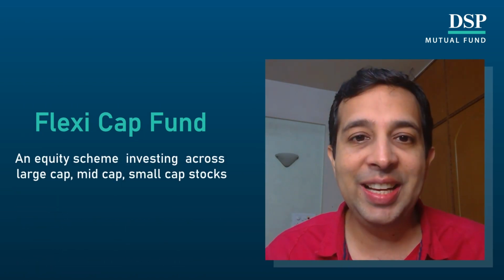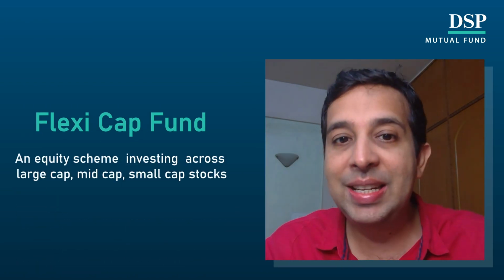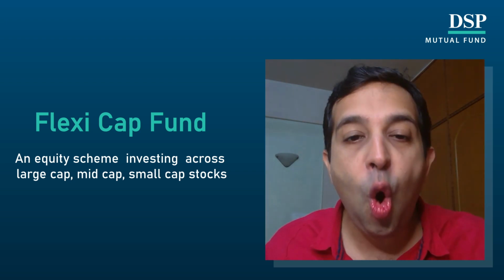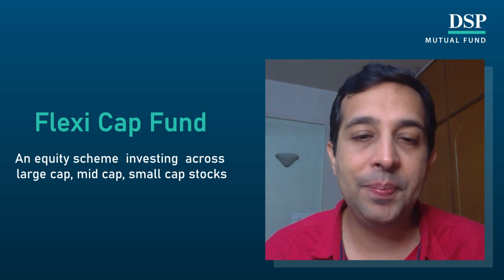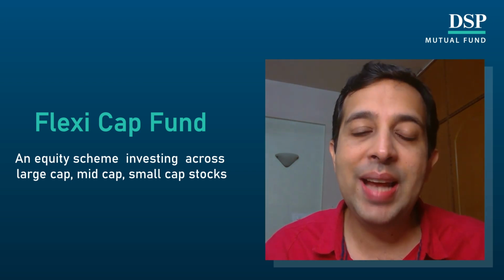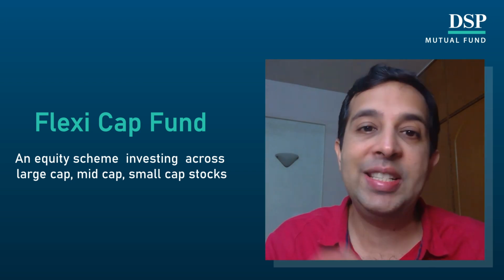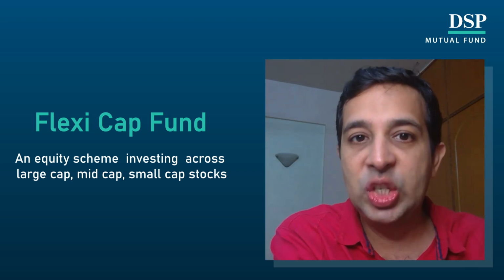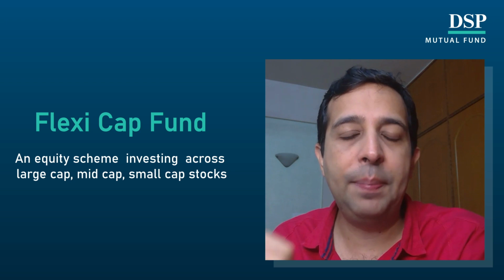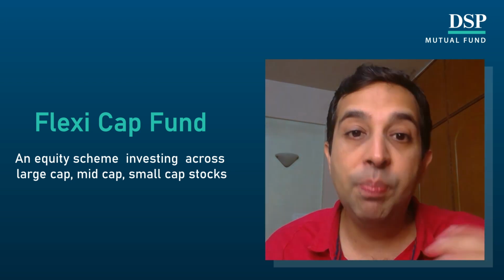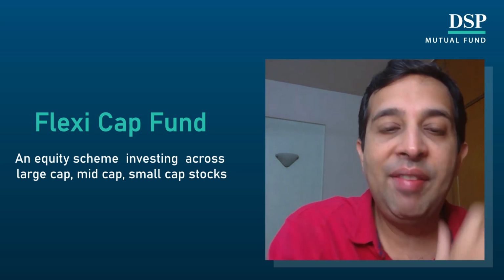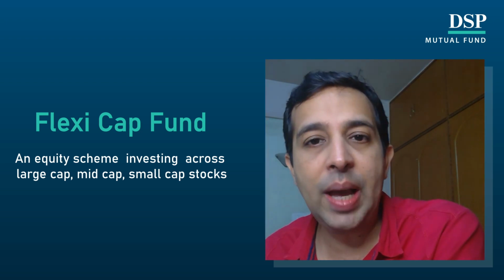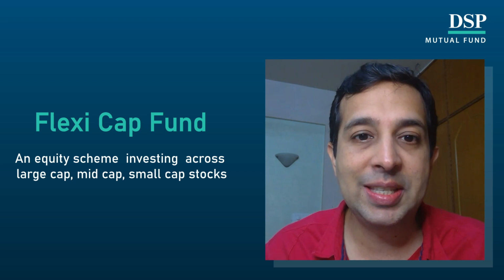A very interesting category. It's basically like a balanced diet. It has large cap, mid cap and small cap, all three in one fund. The advantage of this fund is that a fund manager has complete flexibility to decide how much allocation to have in large cap, mid cap and small cap. So if a fund manager is more bullish on large caps, he can have higher allocation, and vice versa, if he is more bullish on mid cap and small cap, he can increase or decrease weights.